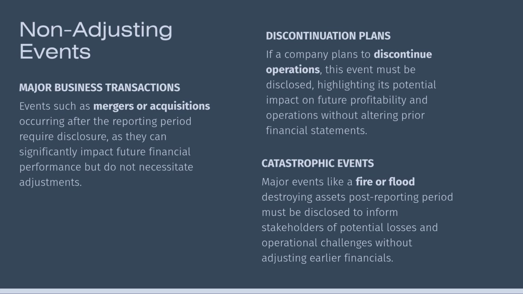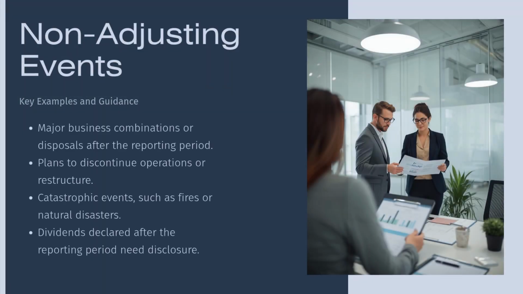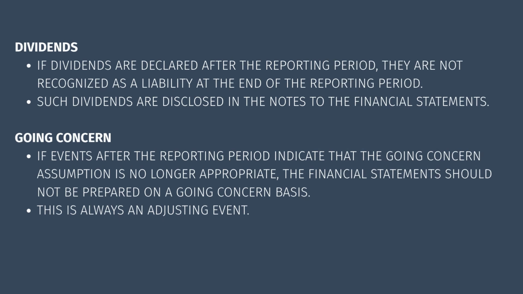the notes. Examples include: 1. Destruction of a major plant by fire. If the fire occurs after year-end, the asset was intact at the reporting date, so no adjustment is made to the balance sheet. But the event is certainly material. 2. Major business combination or disposal. A significant acquisition announced after year-end. 3. Decline in market value of investments. If the decline is due to general economic conditions that arose after the reporting date.